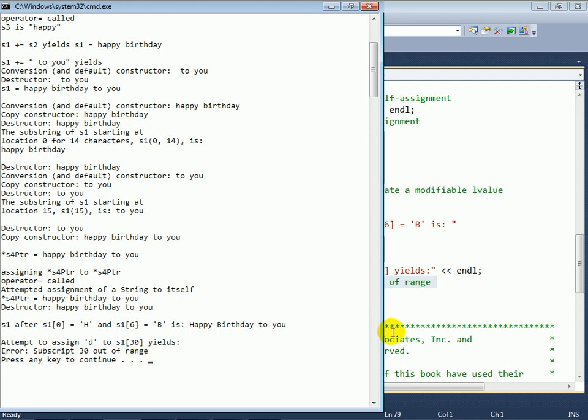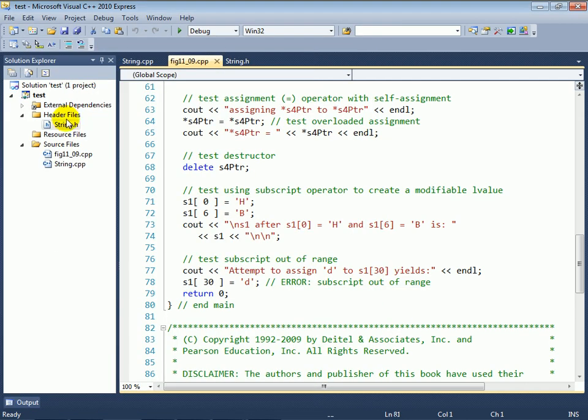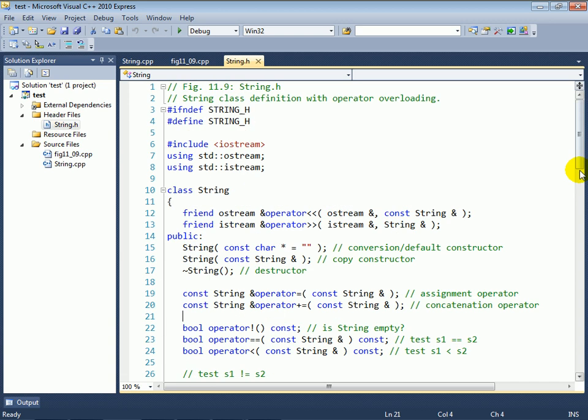Now, the next thing we're going to do is start to take a look at the implementation of our string class. So let's go back to the header file. You can see that once again we're using the IOStream header file's OStream and IStream types, which we use with our overloaded output and input operators respectively. Here at lines 12 and 13, you can see our friend overloaded output and input operators, and the basic concepts here are the same as what we did in the array class that we looked at in the previous video of this lesson, so we're not going to focus on those here.